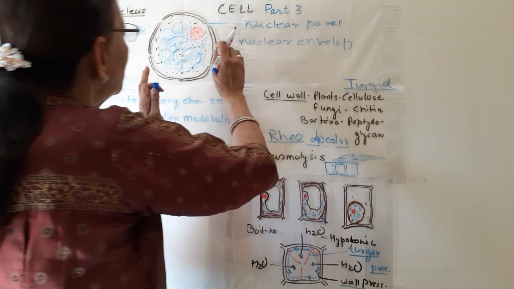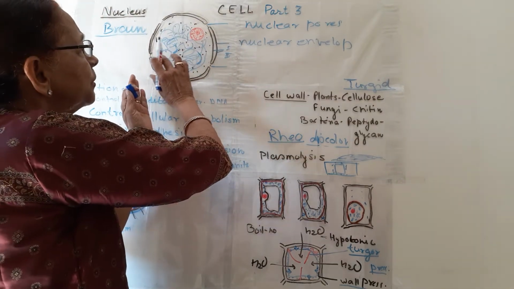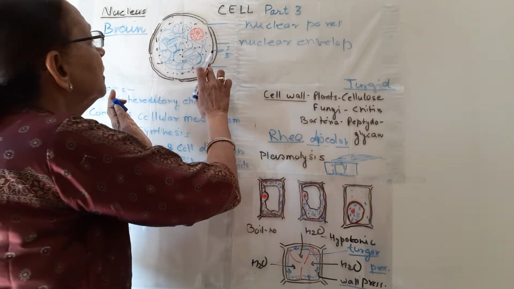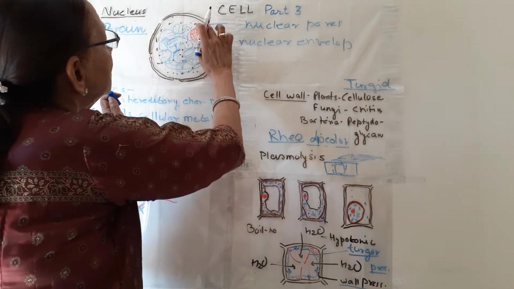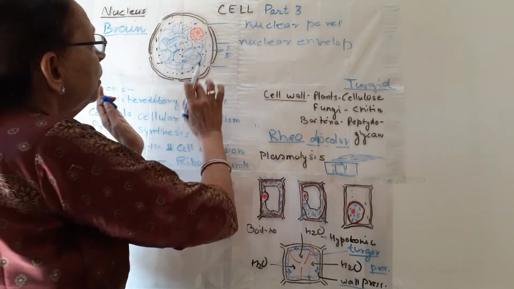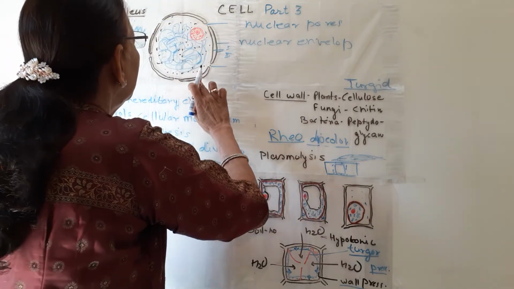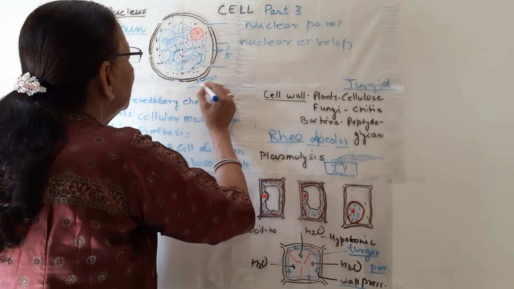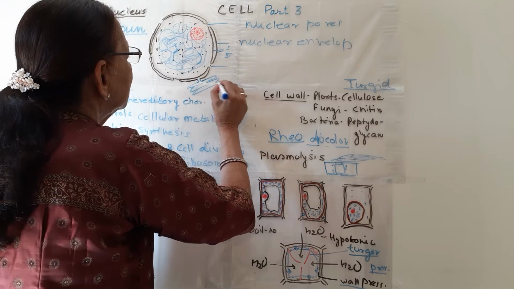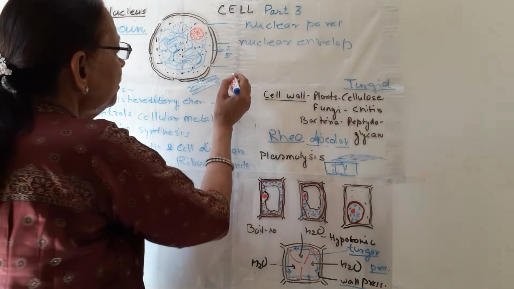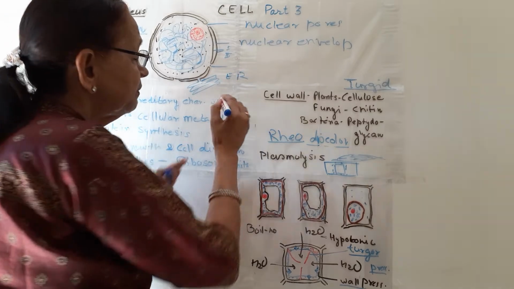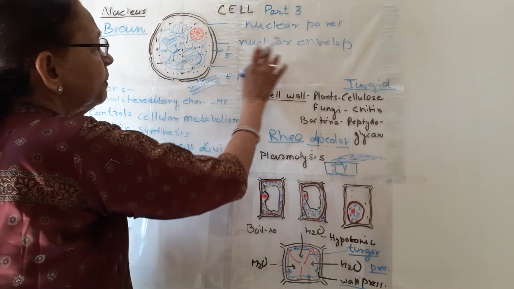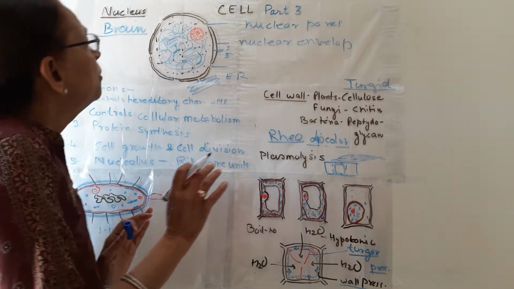And by these pores, some of the material from the nucleus can come out and some can go in. A few pores are present on the nuclear envelope, and this nuclear envelope is also joined to the endoplasmic reticulum, which we will study next. So this is the nuclear envelope, double layered and having nuclear pores.